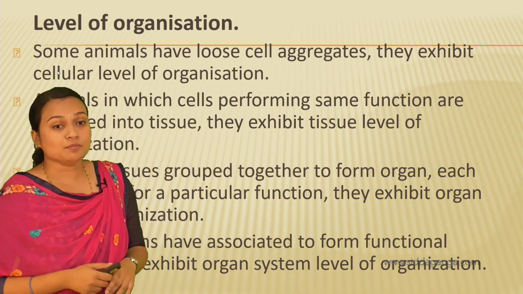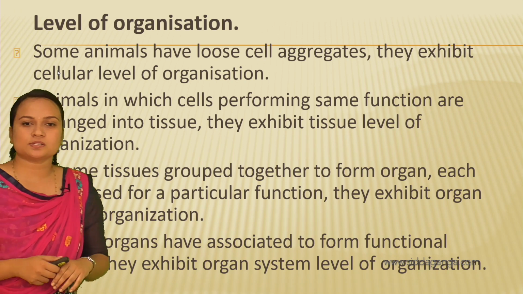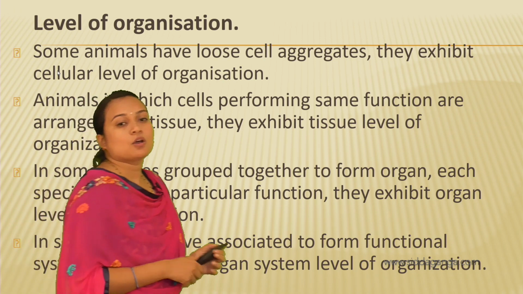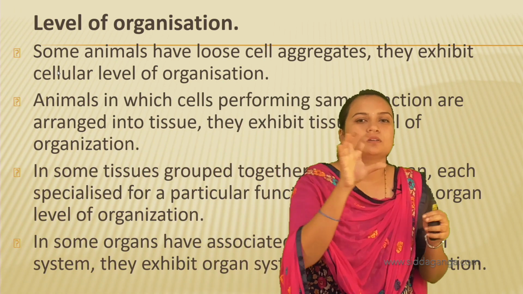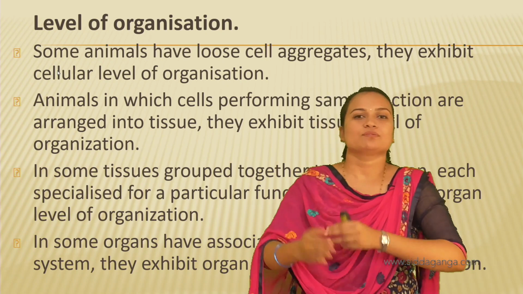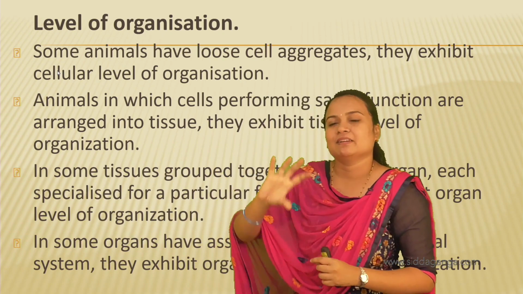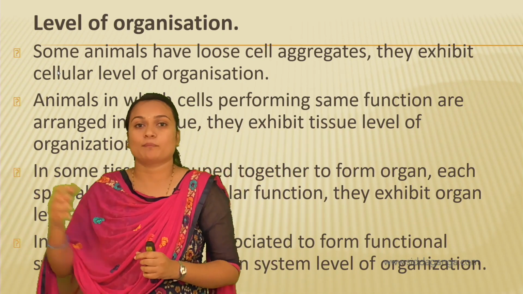Next are the animals in which cells performing the same function are arranged into tissues. They exhibit a tissue level of organization. So here is the next development. Some organisms have loose cell aggregates, but as time goes on, with evolution they develop some modifications and some complexity.